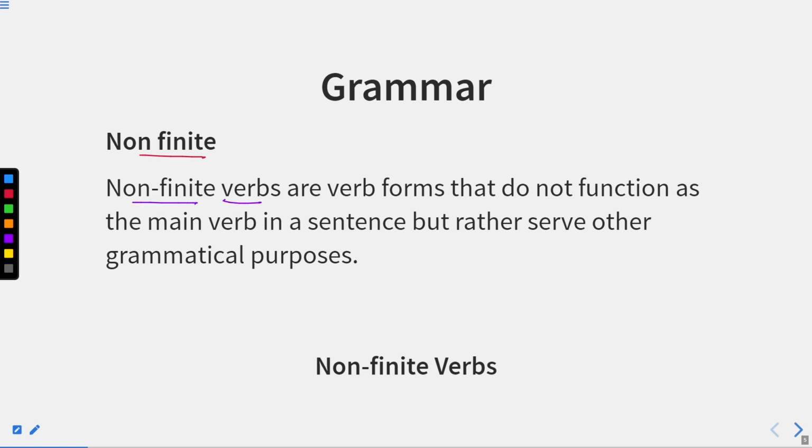Non-finite verbs are verb forms that do not function as the main verb. If the word that looks like a verb is not behaving as the main verb in a sentence, but rather serves another grammatical purpose, that is known as a non-finite verb.